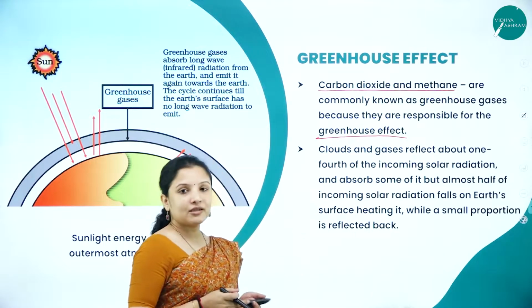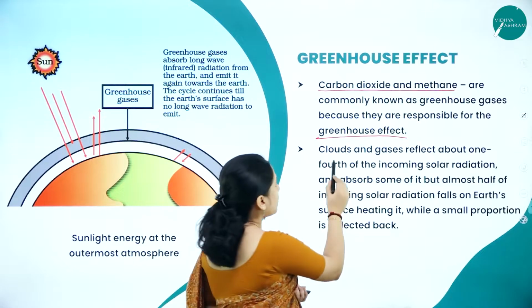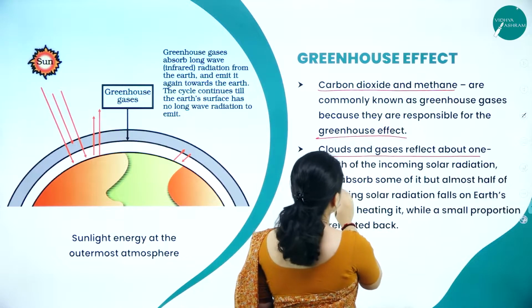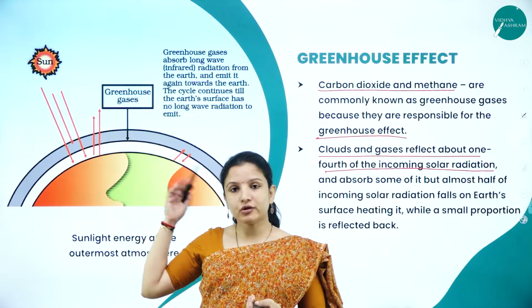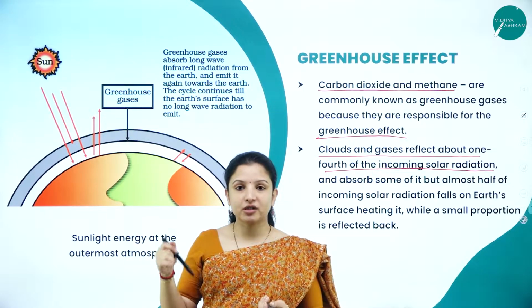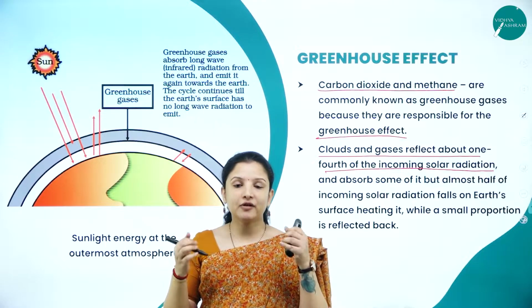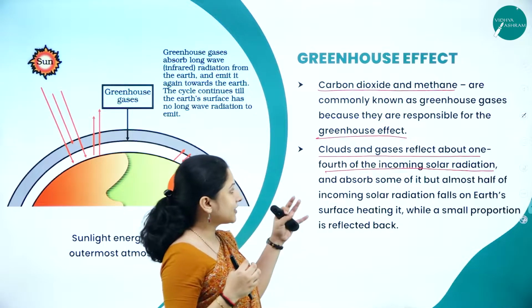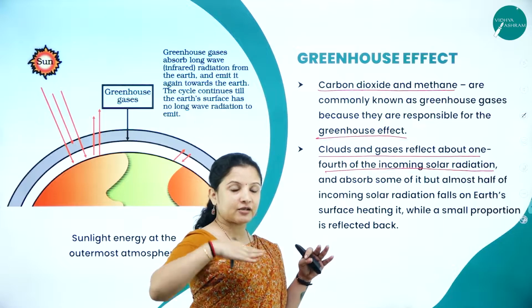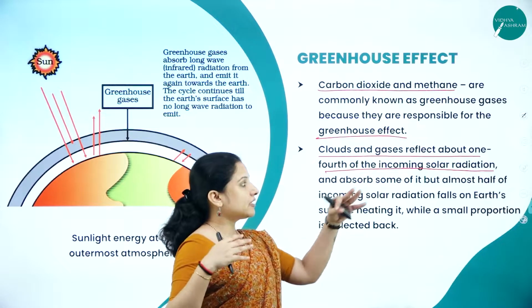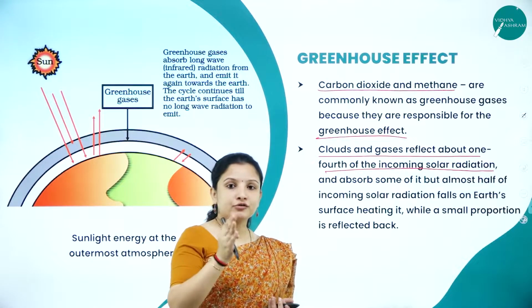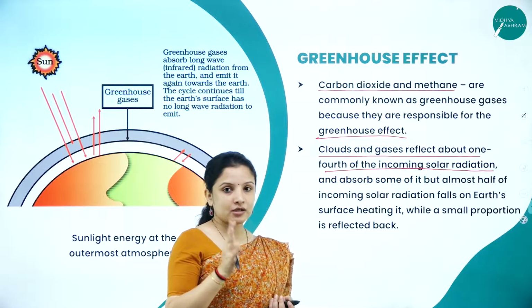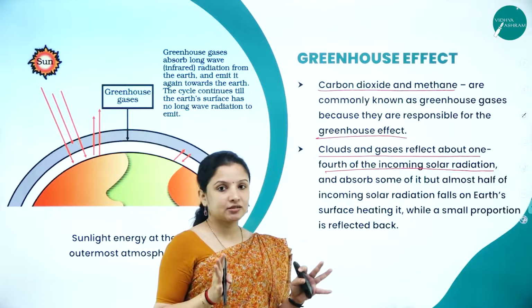The clouds and gases that are there reflect about 1/4 of the incoming solar radiation. So here, solar radiation that is entering the Earth's atmosphere will be absorbed by the clouds and the gases, and they will reflect back 1/4 of the incoming solar radiation, and only a few percent of solar radiation will reach the Earth's surface, keeping the Earth's surface warm.